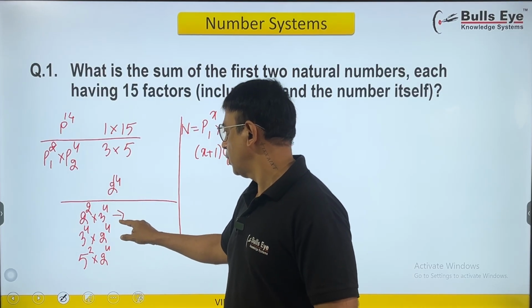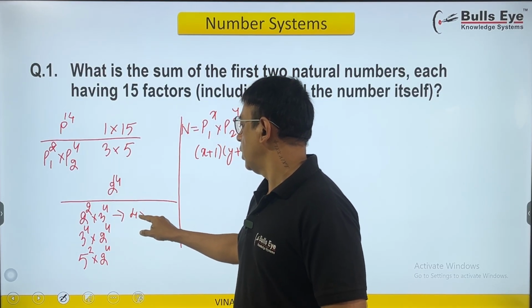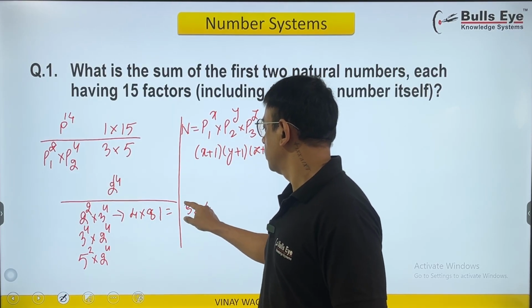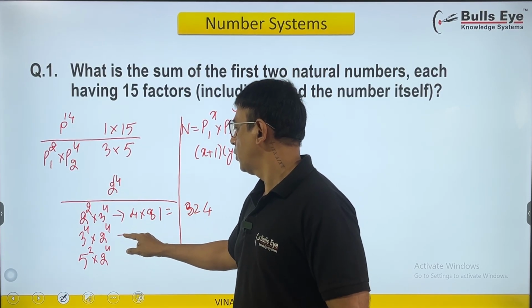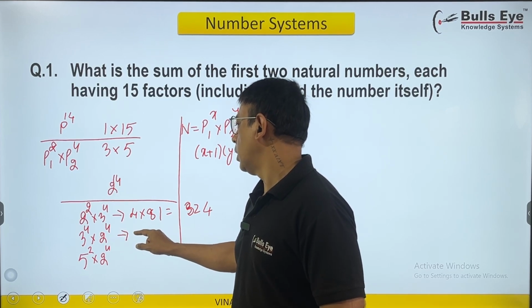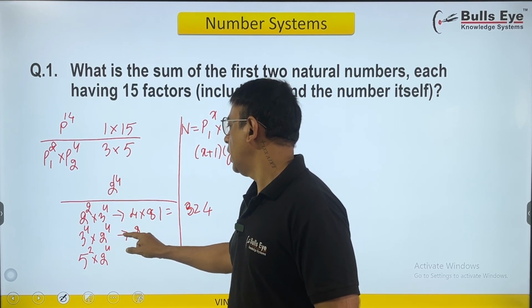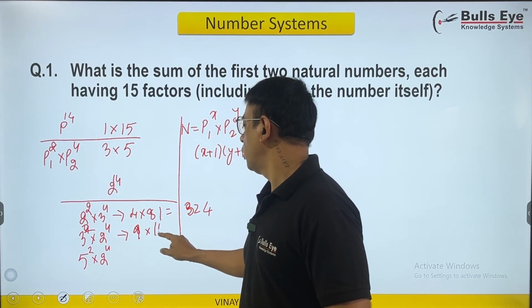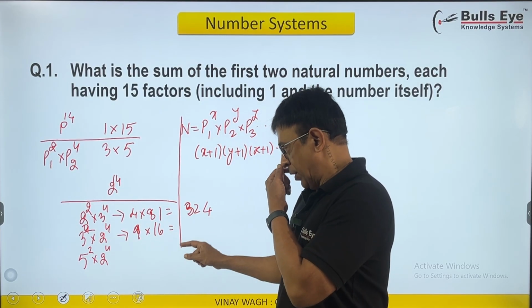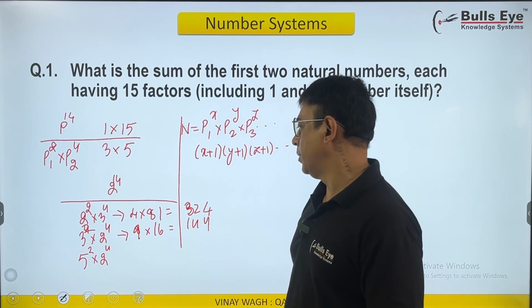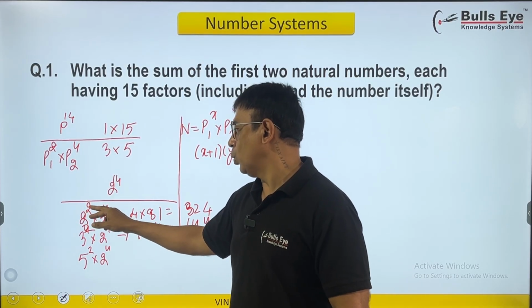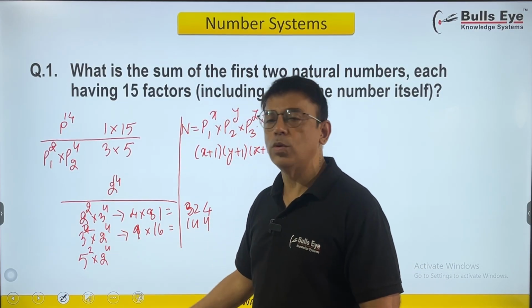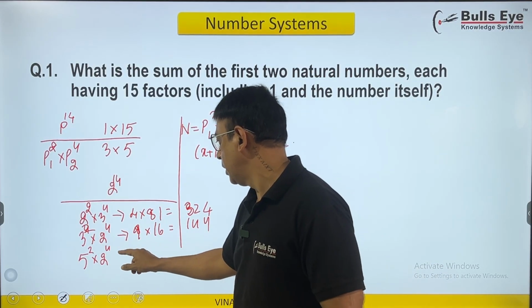So how much is this? 2 squared is 4, 3 raised to 4 is 81, that's 324. This should be 3 raised to 2. So 3 raised to 2 will be 9 and 2 raised to 4 will be 16. So 16 into 9 will be 144. I had written 2 raised to 2 into 3 raised to 4. Then I swapped it, 3 raised to 2 into 2 raised to 4. So that was a small correction.